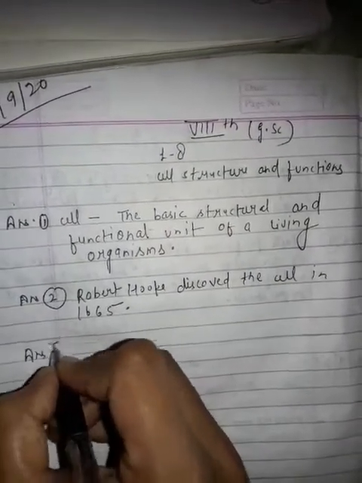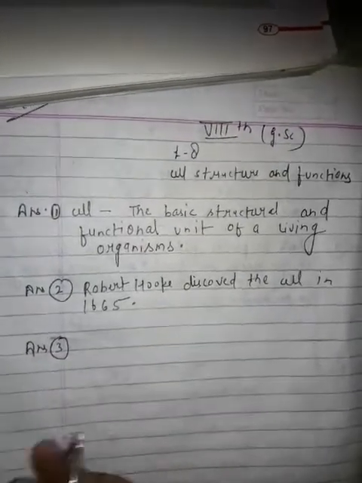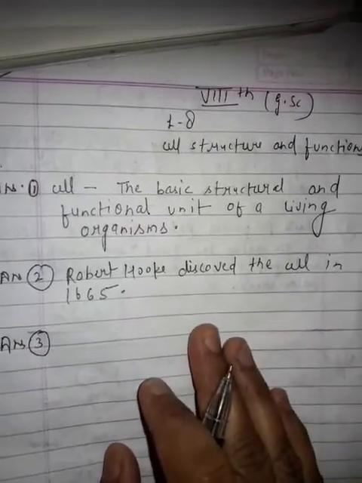Answer 3. Question 3 is, give 3 examples of unicellular organisms.